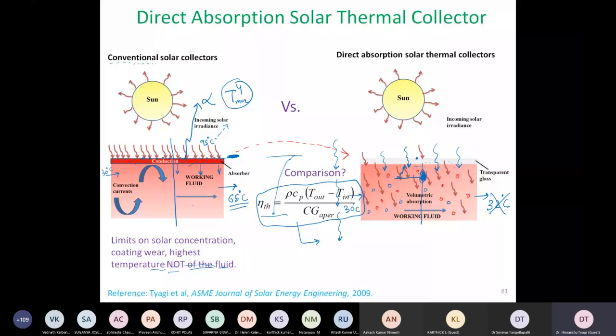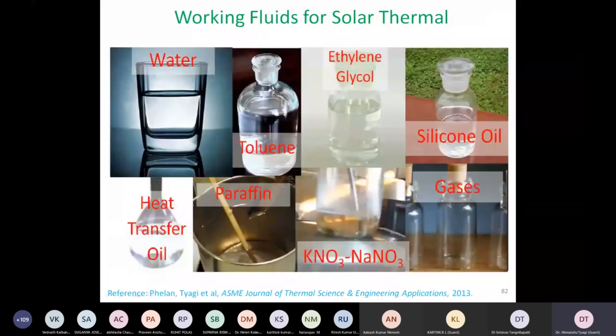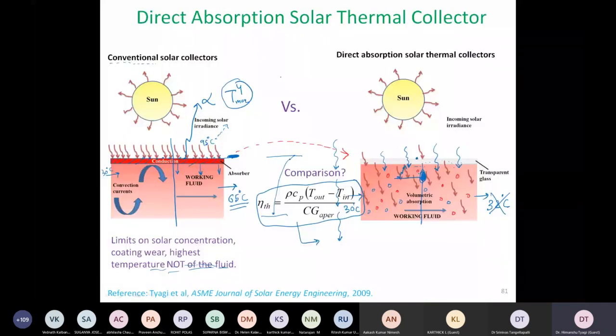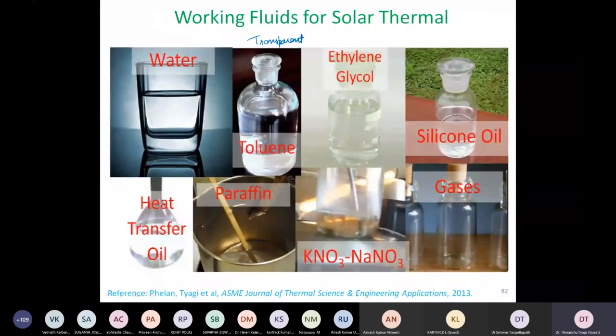So we look at different types of working fluids. The main criterion for using this particular fluid is that it has to be completely transparent. The reason for that is, if I go back one slide, if this fluid itself was not transparent, what use would there be if I add nanoparticles to it? I need a transparent fluid so that the nanoparticles which I add are the ones which will absorb the sunlight. So that is most critical.